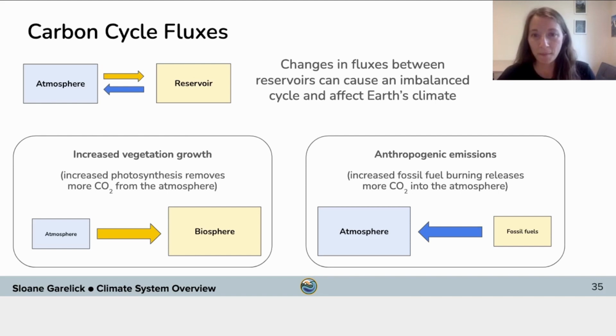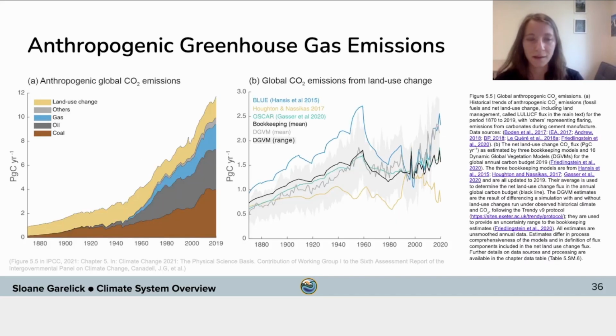Another example we can look at is the effect of anthropogenic emissions on Earth's carbon cycle. So in this scenario, anthropogenic emissions are producing increased atmospheric CO2 due to increased fossil fuel burning that releases CO2 and other greenhouse gases into the atmosphere. So in this scenario, there's a transfer of CO2 to the atmosphere. So this increase in the CO2 reservoir in the atmosphere would result in warming on Earth. And this is an example of how anthropogenic influences are altering the natural carbon cycle on Earth and natural climate variability in general.